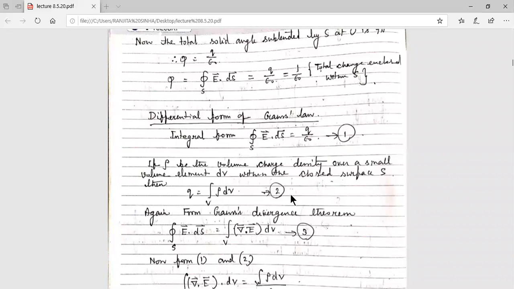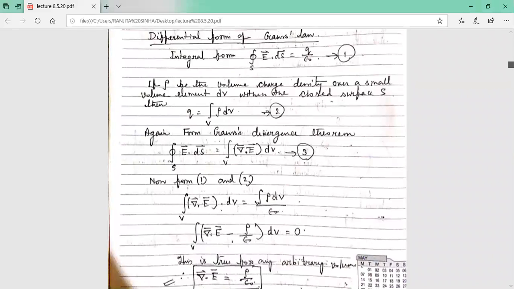Now combining 1 and 2, what can we write? In place of E dot ds, we write the volume integral of divergence of E into dV. The volume integral of divergence of E into dV is equal to what? Q by epsilon 0, where the Q value is replaced from here, Q equal to the volume integral of rho dV. So it is written.